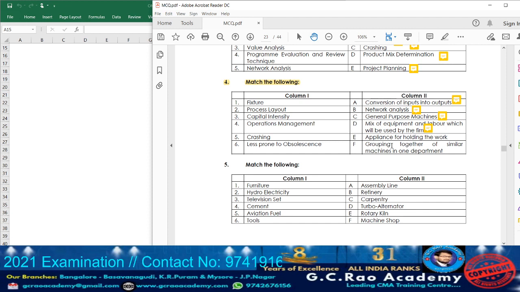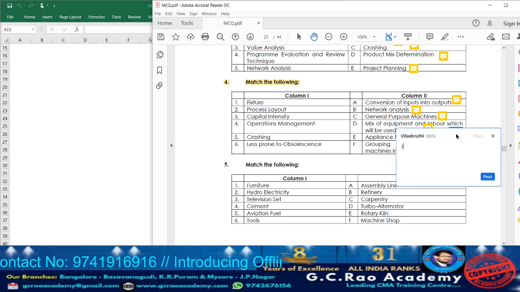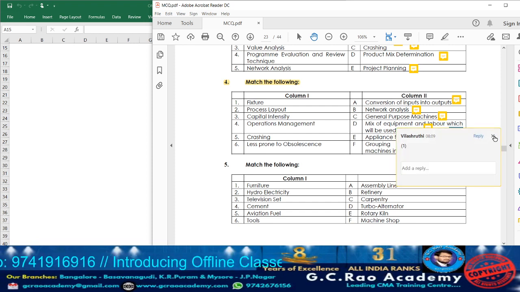Next, point E, what do we have? Appliance for holding the work. What will they use? Fixtures. So against point E, you can write down point number 1.